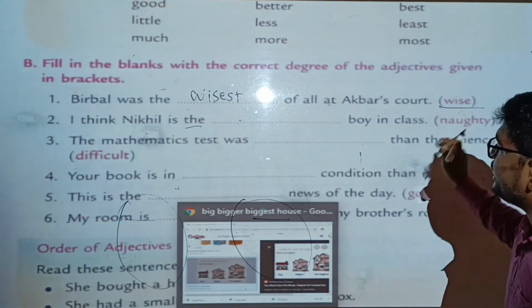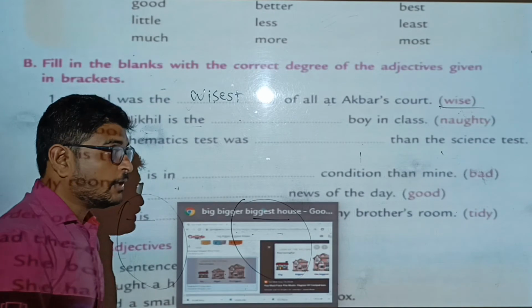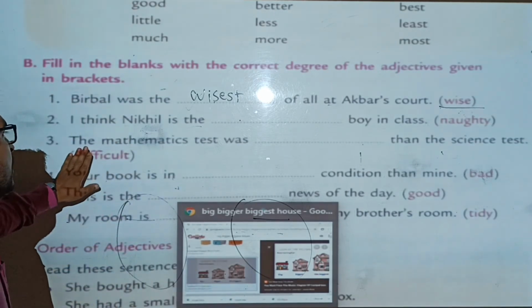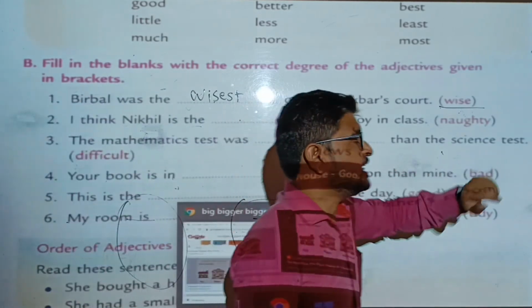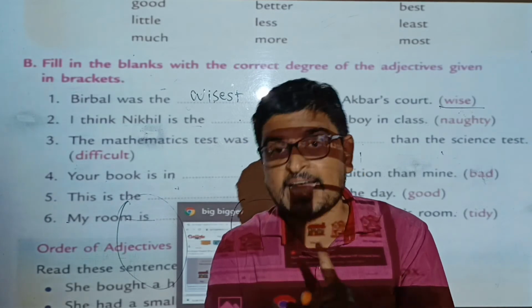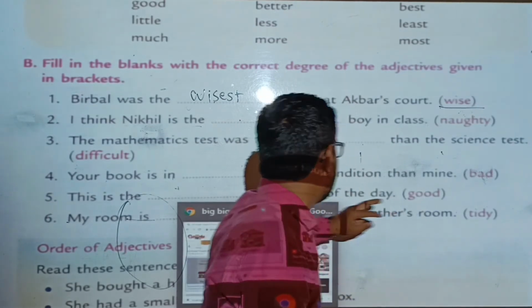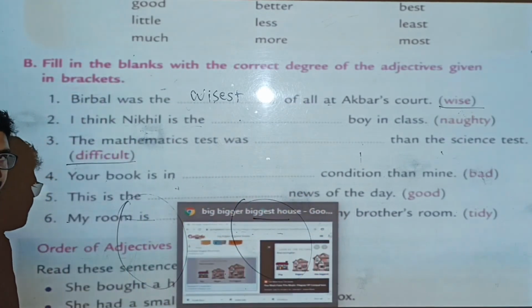So, naughty. Okay, so you will have to write the answer. What is the superlative degree of naughty? The mathematics test was less than science test. There is a comparison between two subjects, maths and science, so it is a comparative degree. So you will have to write the comparative form of the word difficult.